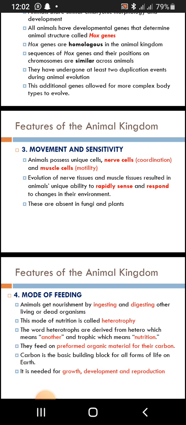In this feature of movement and sensibility, ours is a little bit advanced. Others are still sessile, although they are just shaking, they still have that sessile nature, not bound to something.